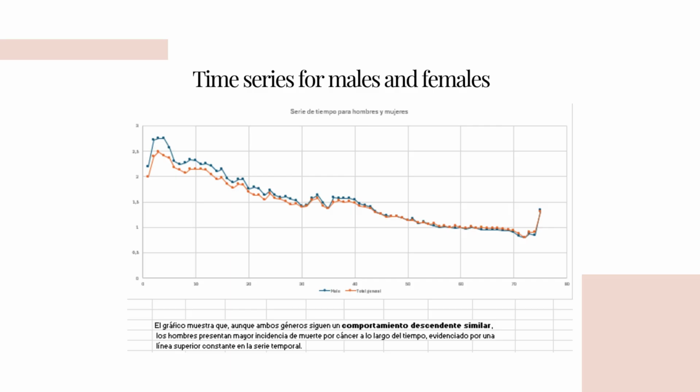Then I do the same thing with the time series of Ecuador by sex. When I focus only on Ecuador, I separate the data by sex, male and female. The results show that males have the highest percentage of cancer compared to females. Both lines go down over the years, showing a general improvement in mortality rates. But this means that men are still more affected, though the difference is not too large.